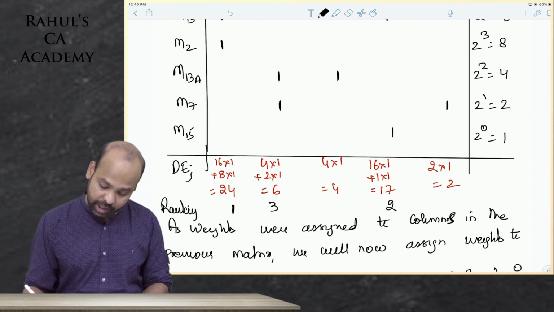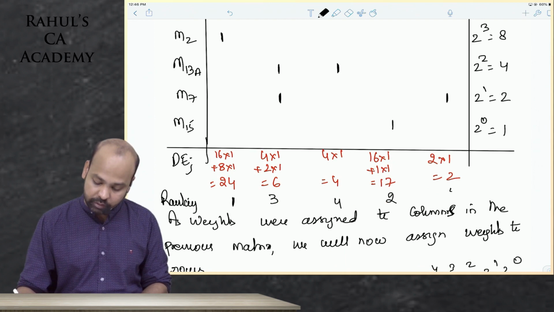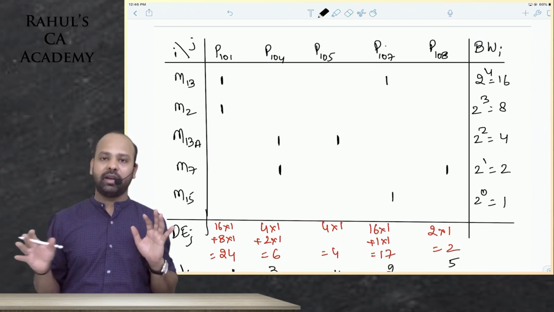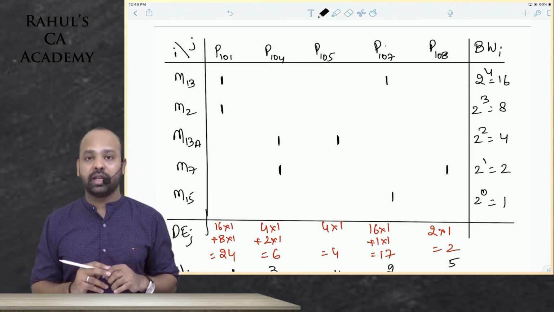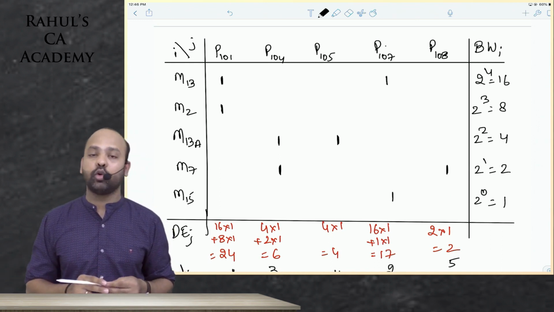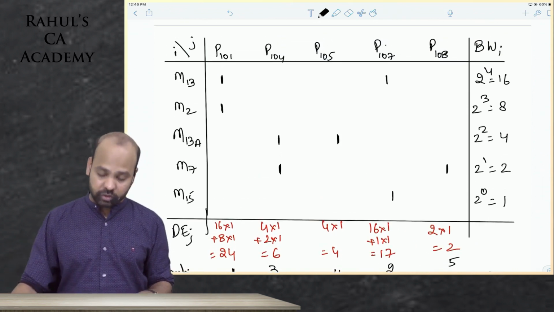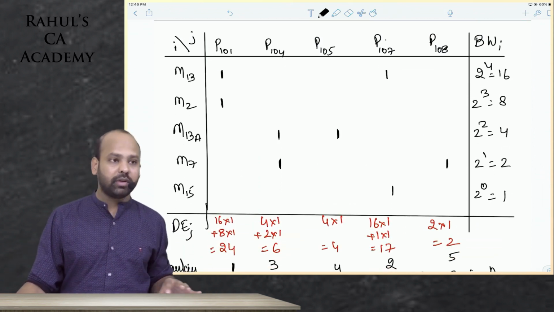Fourth ranking is to part 105, and fifth ranking is to part 108. So just like the previous matrix, even here we have assigned binary weights to rows, and then we've computed decimal equivalents for every column, and then guys we have ranked them on the basis of these scores. I hope you're all done with this, beta.